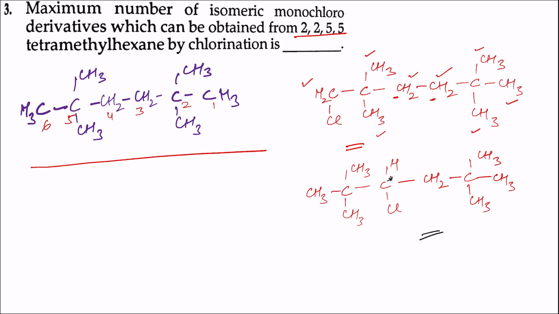Why chiral carbon? Because it is bonded to 4 different groups. So this carbon is chiral carbon, and this compound can show optical isomerism, giving 2 isomers. So the total number of isomers: this is one compound, and 2 isomers we obtained from the other compound. So total isomers are 2 plus 1 is equal to 3. So the answer here will be 3.